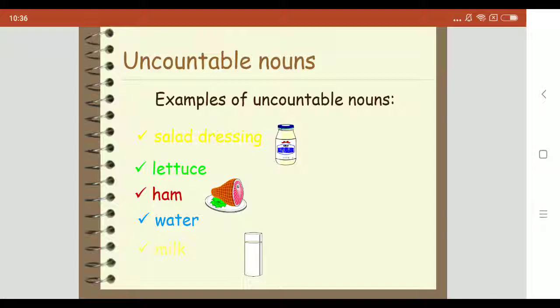Some nouns are countable in other languages, but uncountable in English. They must follow the rules for uncountable nouns. The most common ones are accommodation, advice, baggage, behavior, bread, furniture, information, luggage, news, progress, traffic, travel, trouble, weather, and work. For example, I would like to give you some advice.